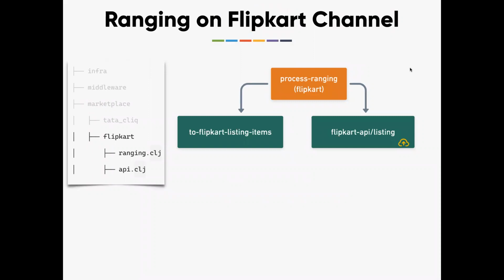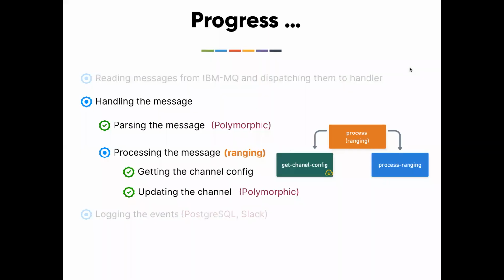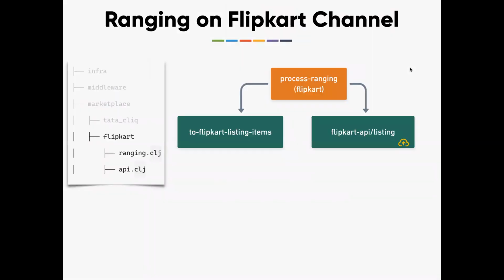Now rinse and repeat for Flipkart. So now what we need to do is rinse and repeat for Flipkart. Again, I'm going to create a new file called ranging.closure and api.closure under Flipkart. Just do the same activity. But you got the point, right? We have a core function which dispatches based on some things: for message it is using the message type, for channel it is using the channel name, and it is dispatching. Then we have specific implementations where we have the actual logic.